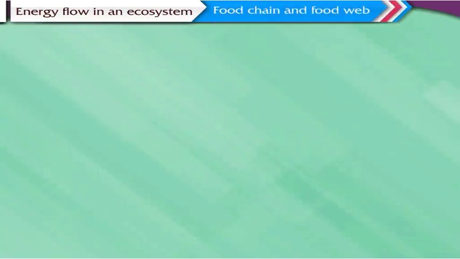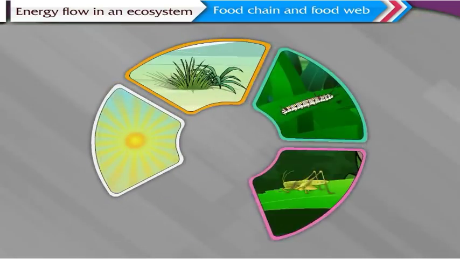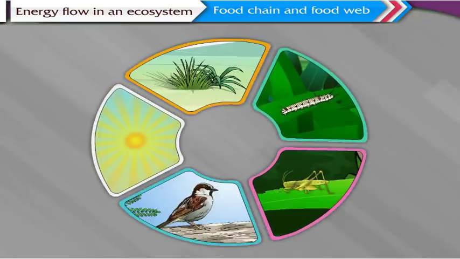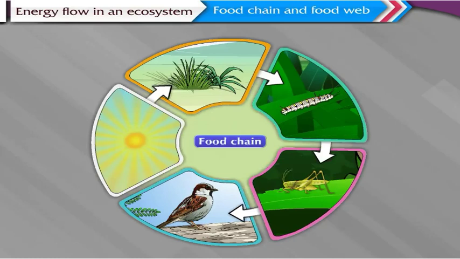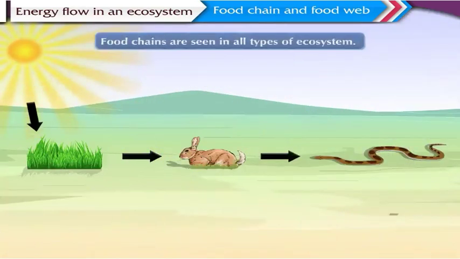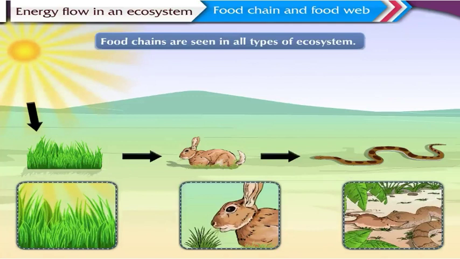Food chain and food web. Interactions go on continuously between the organisms of the ecosystem. There is a definite sequence in these interactions which is called the food chain. Each food chain consists of 3, 4, 5 or even more links. Food chains are seen in all types of ecosystems. Come, let us look at some food chains of different ecosystems.